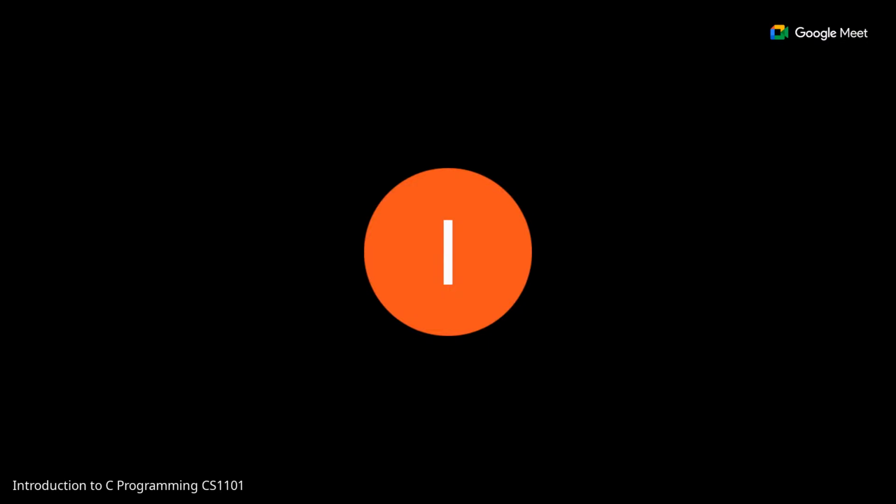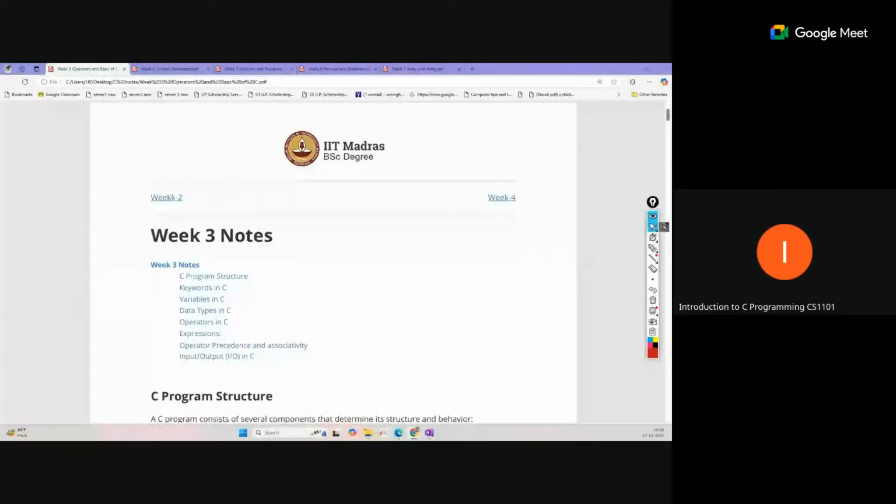Let me share my screen. We will also cover the mock questions that come from week 3 to week 6. The first two weeks, which are theoretical about the computer and computations, will not really come in this, but some basic knowledge like binary representation is required. So mainly the syllabus is from week 3 to week 11.